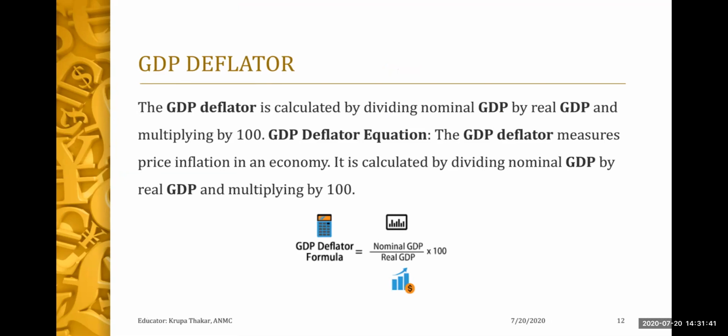And there is also a concept called GDP deflator. Now, what is GDP deflator? It is calculated by dividing the nominal GDP by real GDP and multiplying by 100. So the equation would be nominal GDP upon real GDP into 100. The GDP deflator helps to measure price inflation in an economy, and it is calculated by dividing nominal GDP by real GDP.